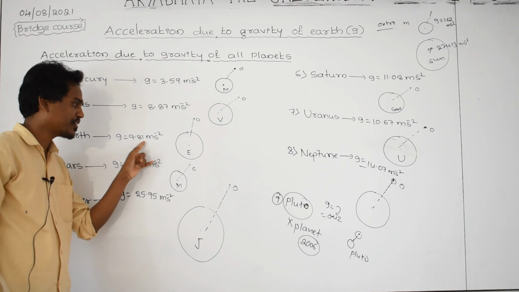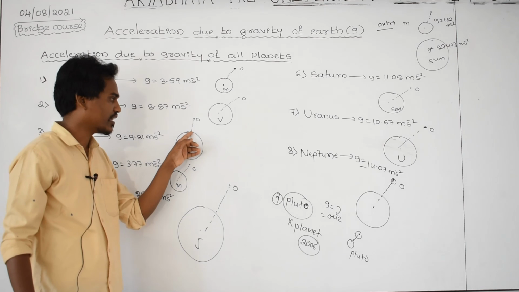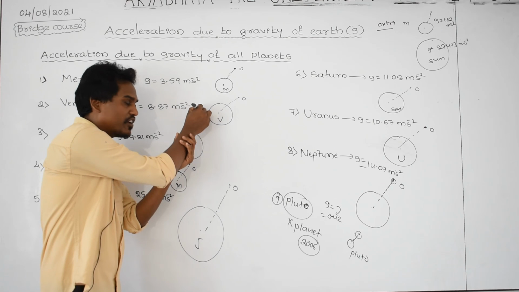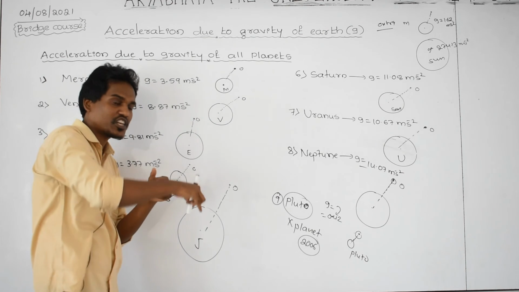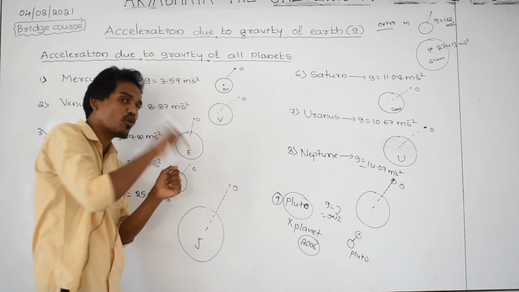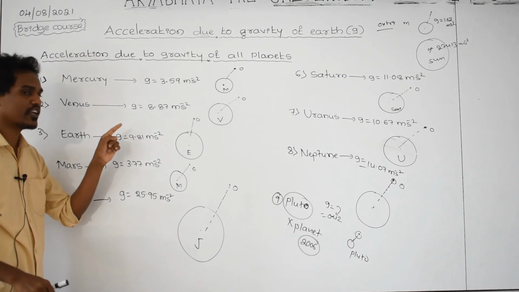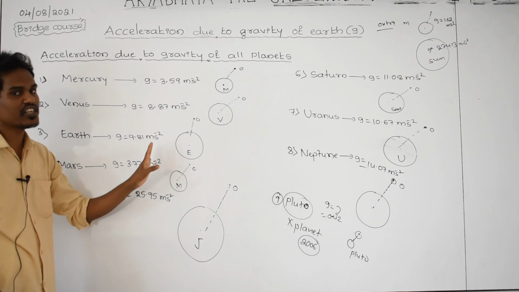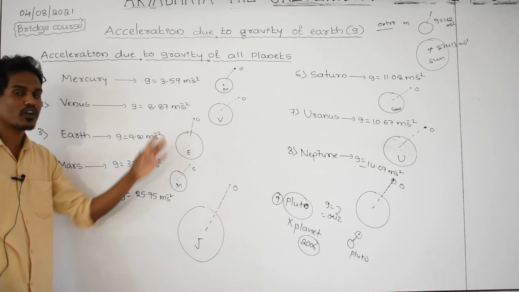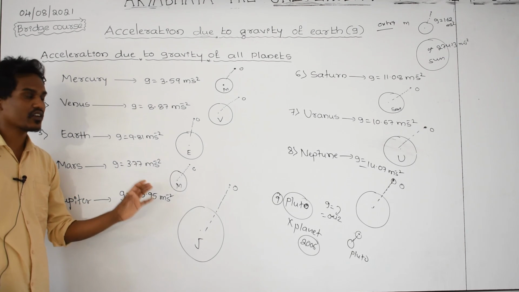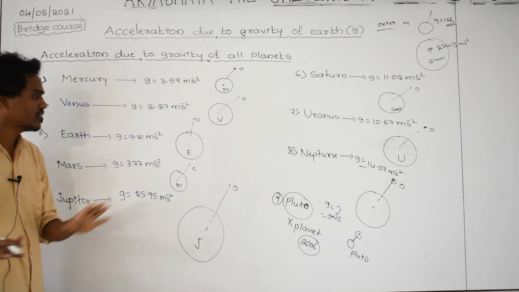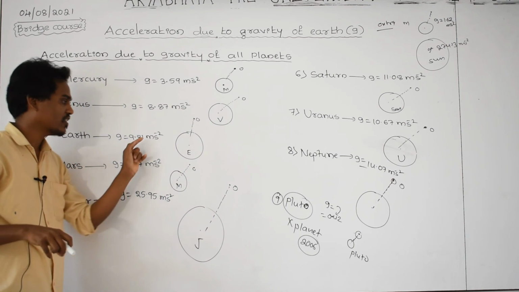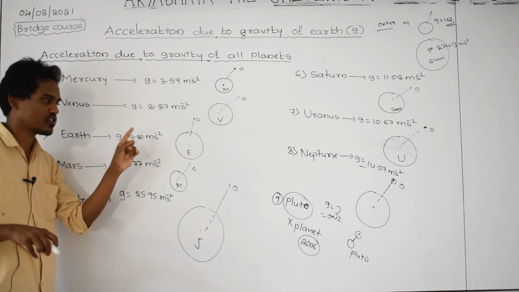G for Earth is 9.81 meter per second square. Take a certain body to a certain height, leave it. Whenever that body is moving in the downward direction, if you check the acceleration produced in that body, how much are you getting? 9.81 meter per second square. And for all the planets, a different G is there because of the different gravity of each planet. Therefore, please remember that for Earth, the acceleration produced in the body because of Earth's gravity is 9.81 meter per second square.